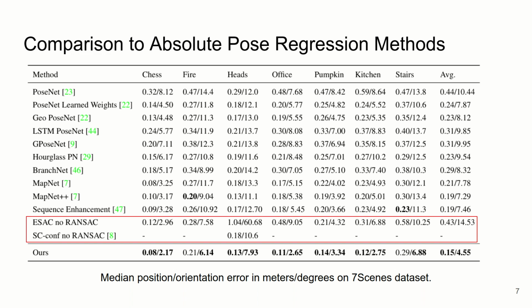Note the highlighted rows in the table also use scene coordinate regression for pose estimation. These methods perform much worse than our method, which shows that the use of geometry prediction alone does not improve pose regression accuracy.